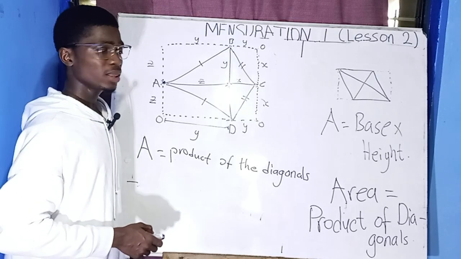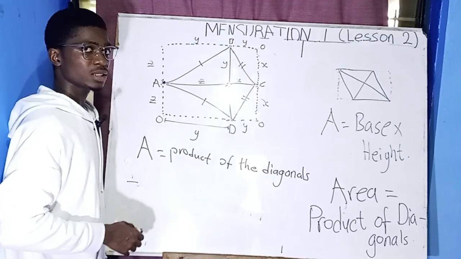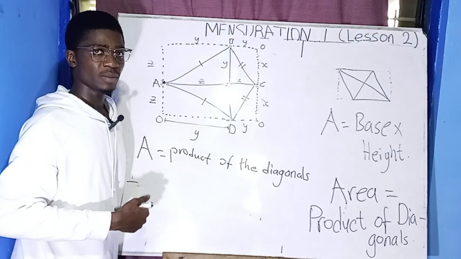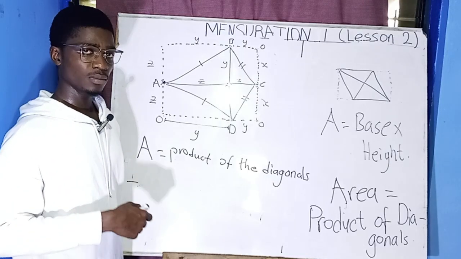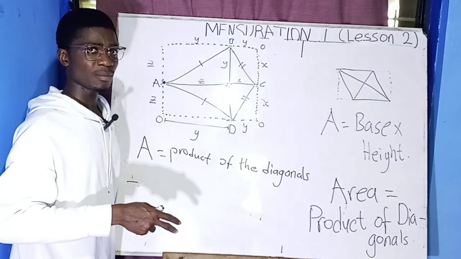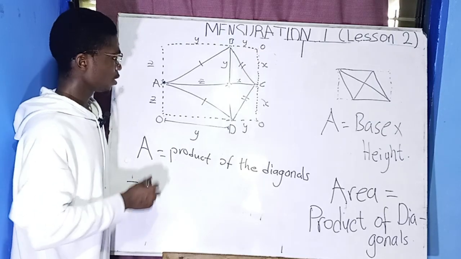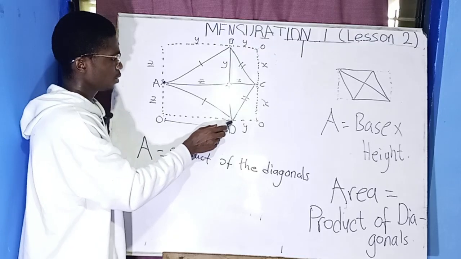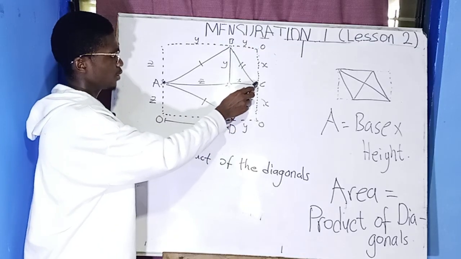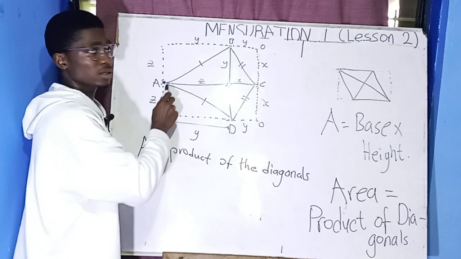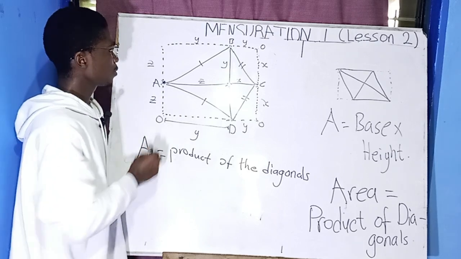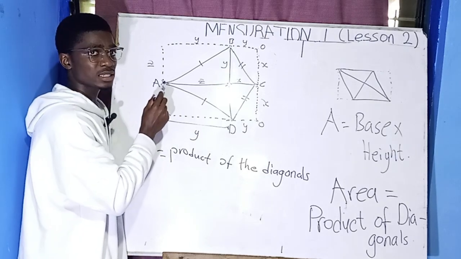With the perimeter, I know you can do it because I've already explained perimeter to you. Perimeter is the sum of the distance around the figure. So from here to here, plus from here to here, plus from here to here, plus from here to here. But we know that a kite has two pairs of equal sides.